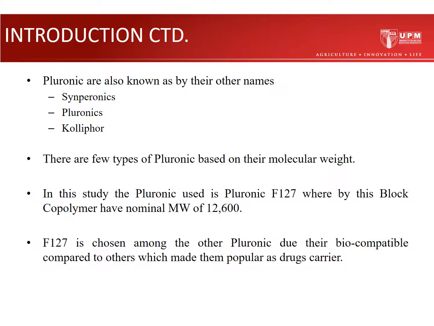Pluronic is also known by other names such as Synperonics, Pluronics, and Kolliphor. There are a few types of Pluronic based on their molecular weight. In this study, the Pluronic used is Pluronic F127, whereby this block copolymer has a nominal molecular weight of 12,600. F127 is chosen among other Pluronics because it is biocompatible compared to the others, which made it very popular as a drug carrier.